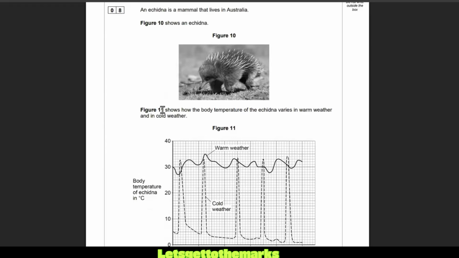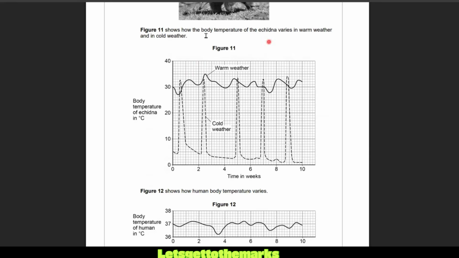An echidna is a mammal that lives in Australia. Echidna. Let's go with echidna. Figure 10 shows one of those. Figure 11 shows how the body temperature of the echidna varies in warm weather and in cold weather. So here's our little hedgehog-like creature called an echidna. Looks kind of cute. How does its body temperature vary in warm and cold weather?